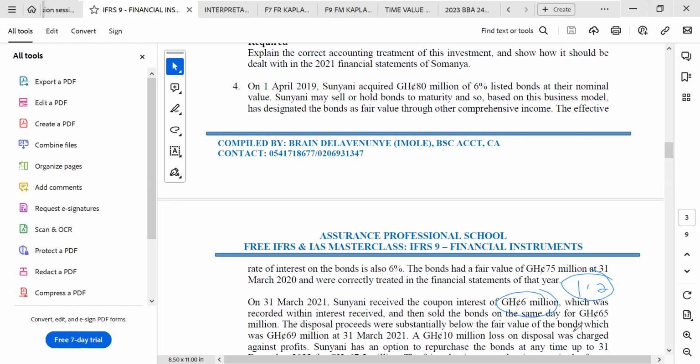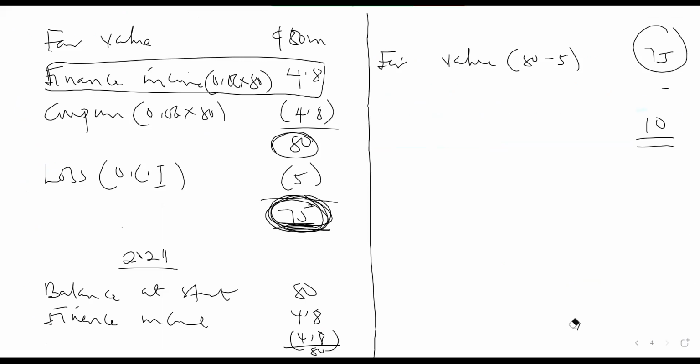So at the reporting date, our fair value will be 69. If the fair value is 69, what will be the loss that will go to other comprehensive income? 6. That will be 6. And on the same day, we are selling at 65.